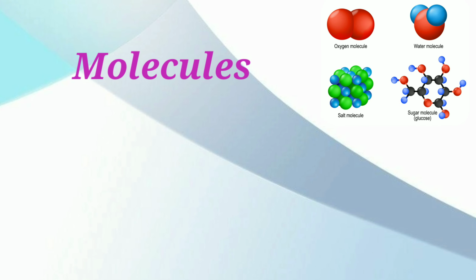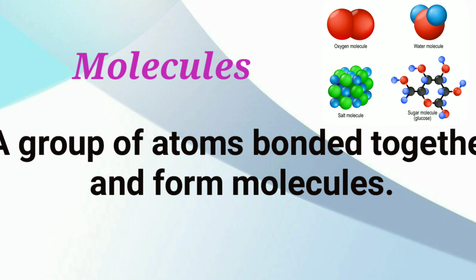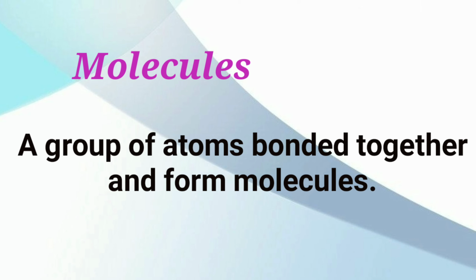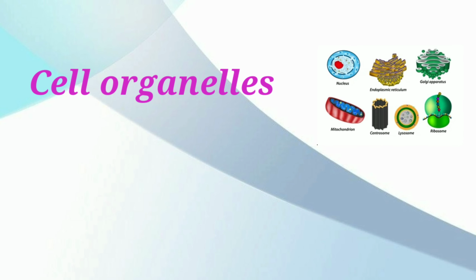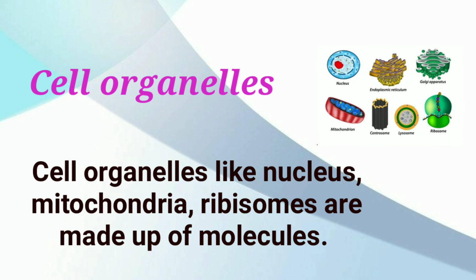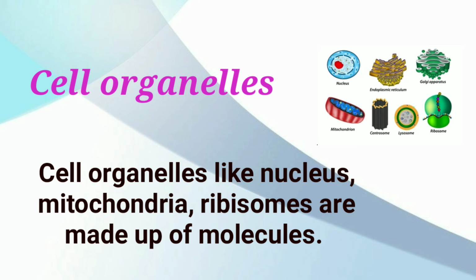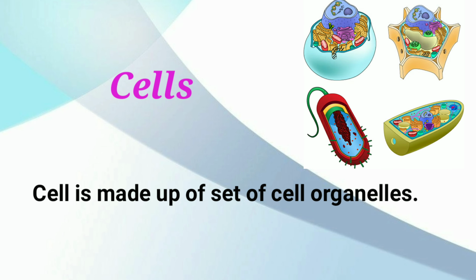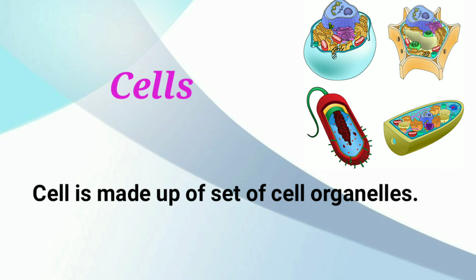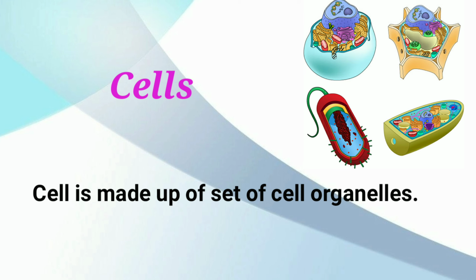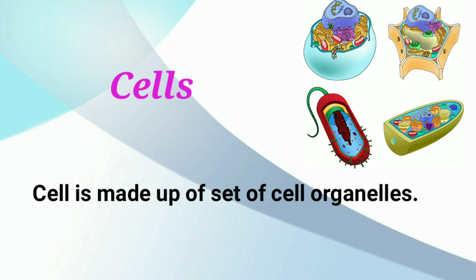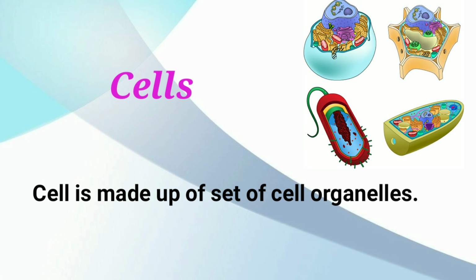At the next level, a group of atoms bound together form molecules. Cell organelles like the nucleus, mitochondria, and ribosomes are made up of molecules. A cell is made up of a set of cell organelles. The cell is the basic structural and functional unit of living organisms. There are different types of cells in living things. We'll see more about the cell in my next video.